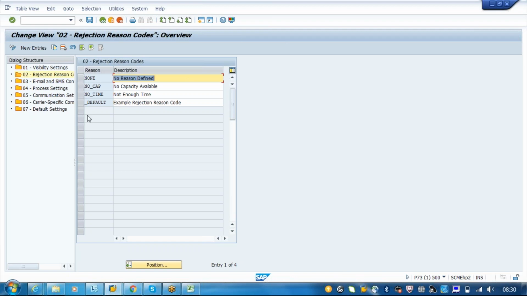These codes we should have in the carrier system also, right? No. See, the carrier will be updating. If the carrier is also using a TM, then this will be updated here also. But if the carrier is not using the same TM system, then we have to update it in our system. Whatever response the carrier is sending, we will just say it is rejected based on this reason, based on their reason codes. Of course, our reason codes will be mapped somewhere.